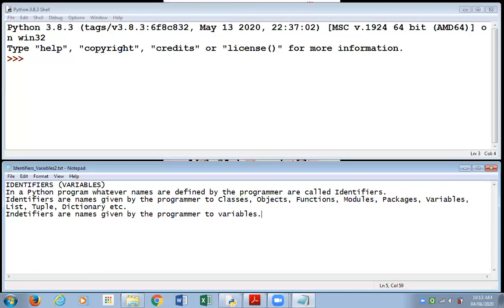So in one sense, I could have just named variables that we are going to learn today, and names given to variables are also called identifiers. Let us now understand what is a variable.